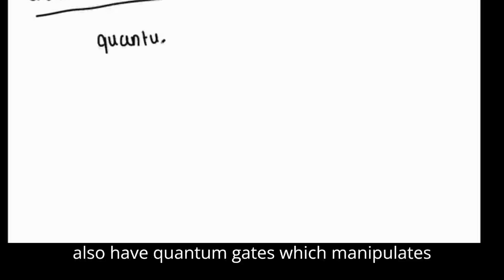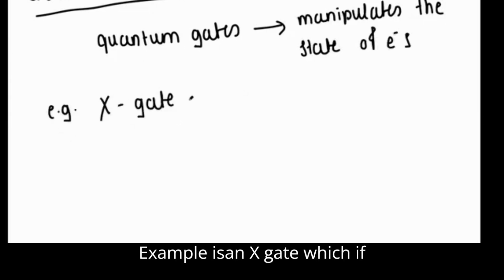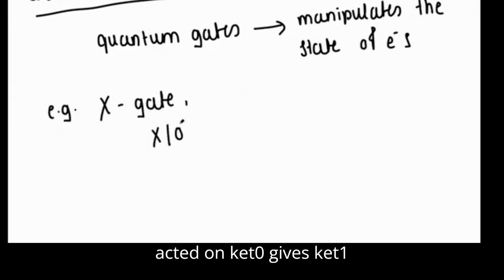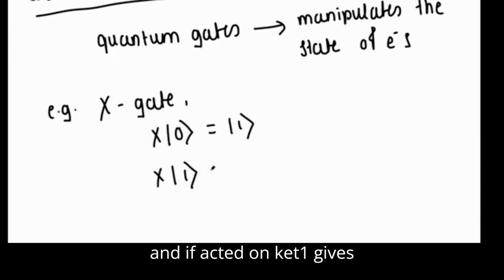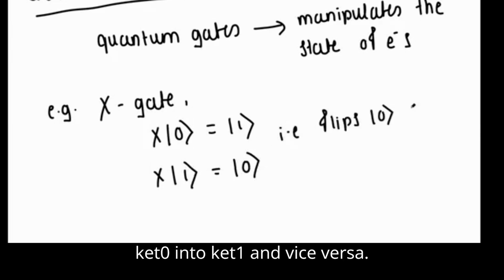Just like your computer's electronic circuit is built using logic gates, we also have quantum gates, which manipulate the state of your electrons. An example is an X gate, which, if acted on ket 0, gives ket 1, and if acted on ket 1, gives ket 0. That is, it flips ket 0 into ket 1 and vice versa.